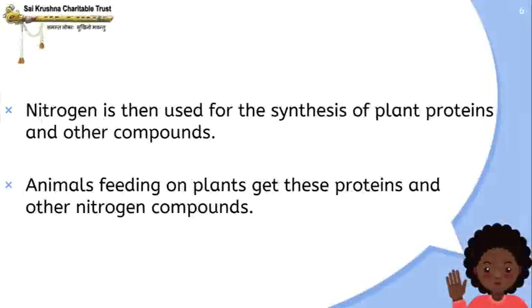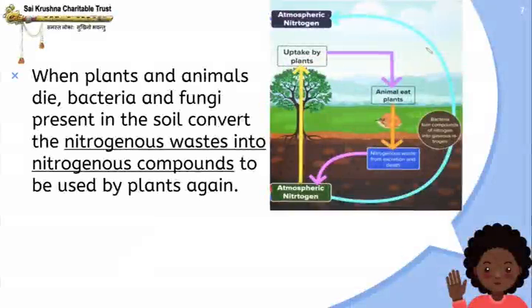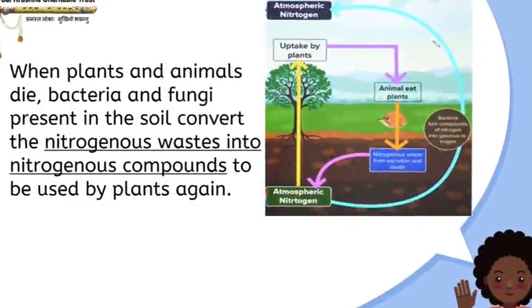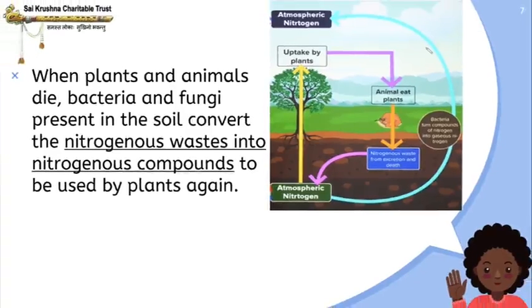Nitrogen is then used for the synthesis of plant proteins and other compounds. Animals feeding on plants get these proteins and other nitrogen compounds. When plants and animals die, bacteria and fungi present in the soil convert the nitrogenous wastes into nitrogenous compounds to be used by plants again. So when the animals or plants die, the bacteria and fungi present in the soil convert the nitrogenous waste into nitrogenous compounds to be used by the plants again.